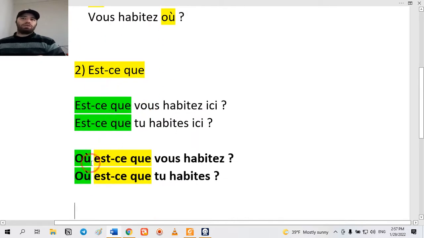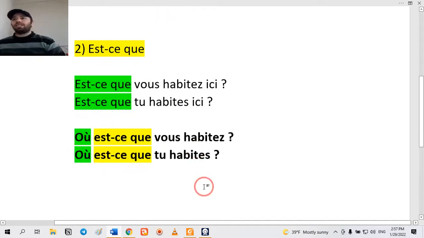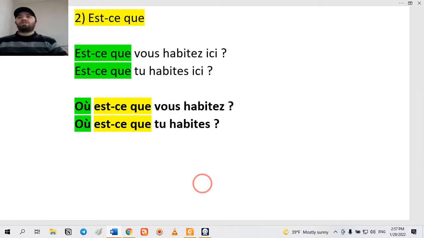In the est-ce que format, you cannot displace the question word. It's a must. You have to put your question word at the beginning, then est-ce que, and then the other part of the question. Nothing else about the est-ce que part.